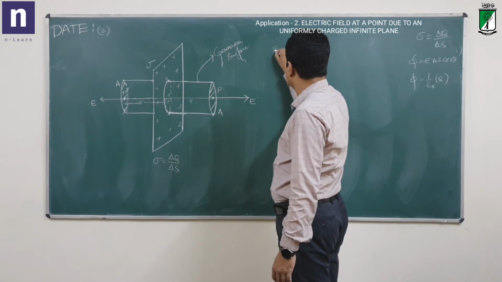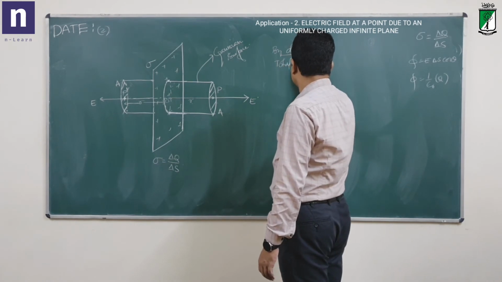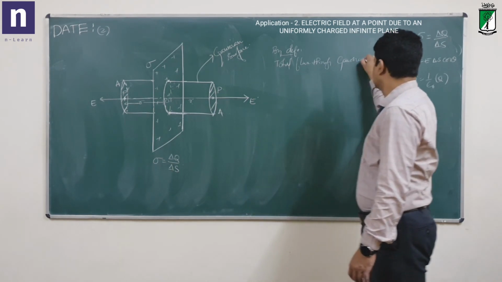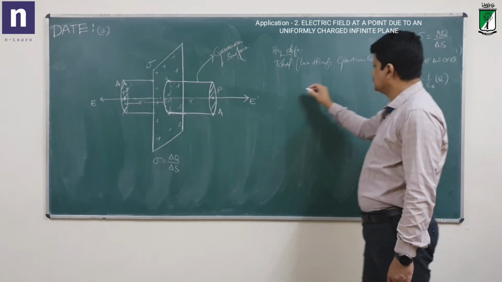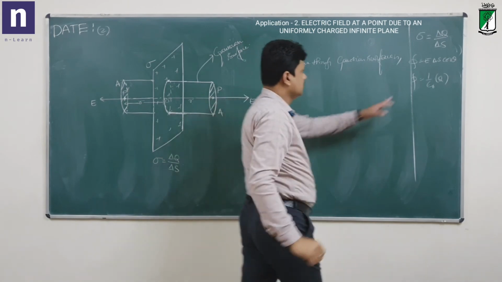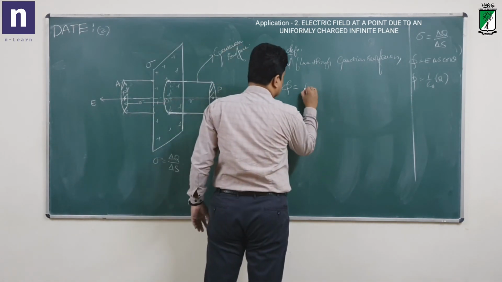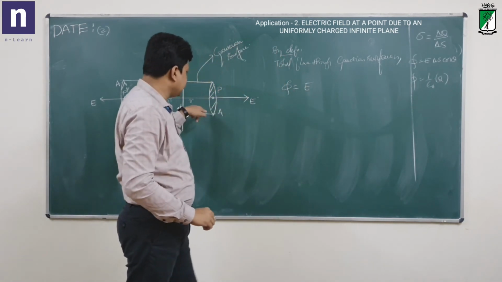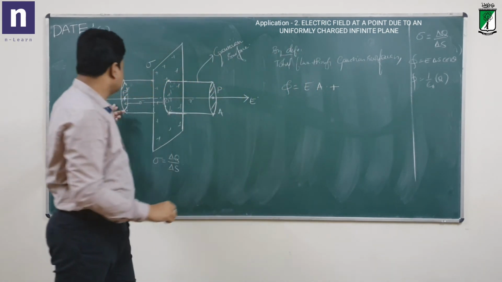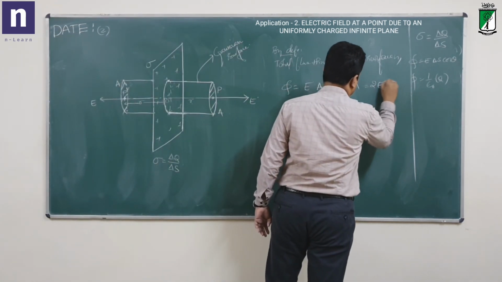By general definition, the total flux through the Gaussian surface is phi equal to E delta S cos theta. So what is E delta S cos theta here? E is the electric field, of course. E delta S is A here. A cos theta is 1 for one face, plus another face, E and A. So which is equal to 2EA.